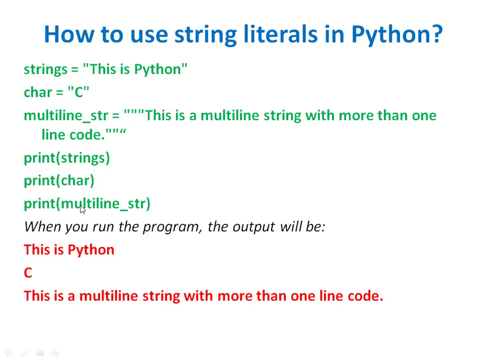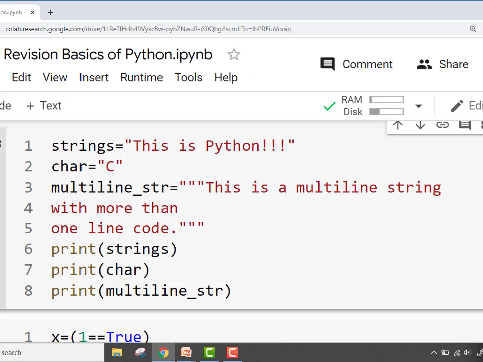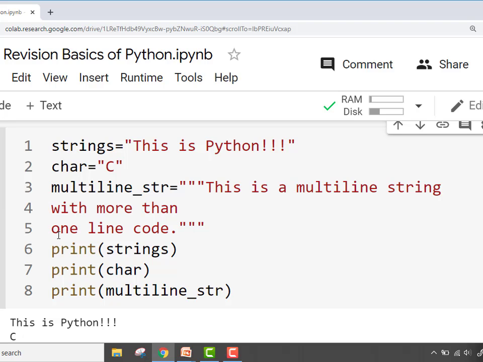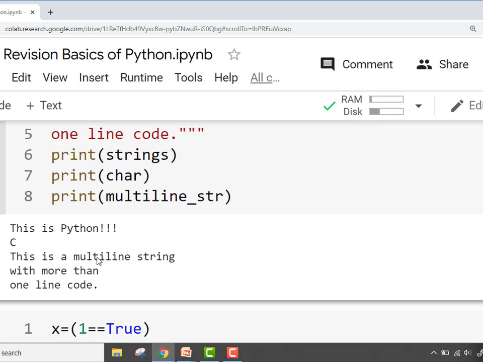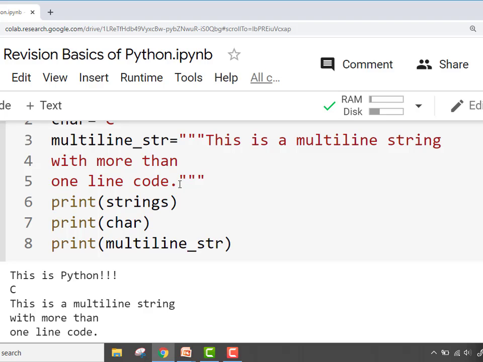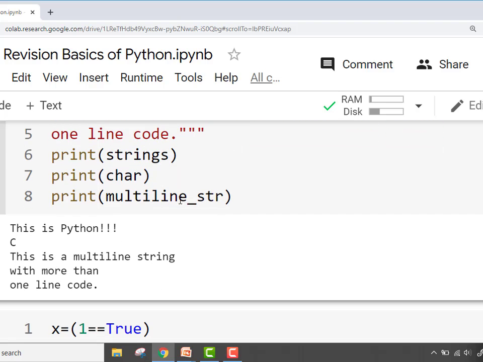When we are printing the value of strings, character and multi-line string, all these variables which are storing strings of some types, let's see what the outcome of this program is. Let's execute this program and find out. When we print string, it prints this is Python, and when we print the character, it prints C, and when we print multi-line str, that prints this in multiple lines because it is written in more than one line. So this is a multi-line string. So this is how we can deal with strings in Python.